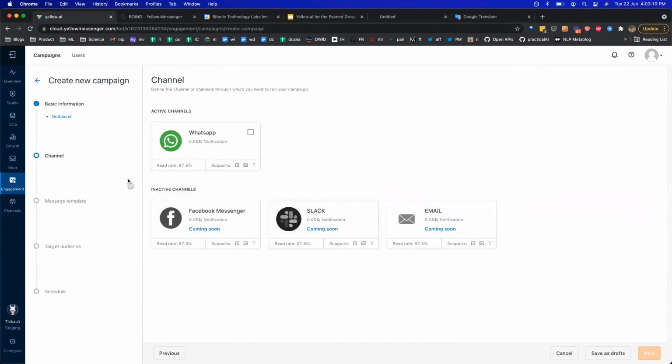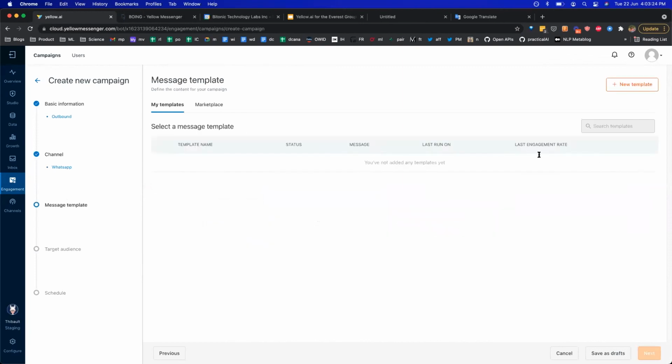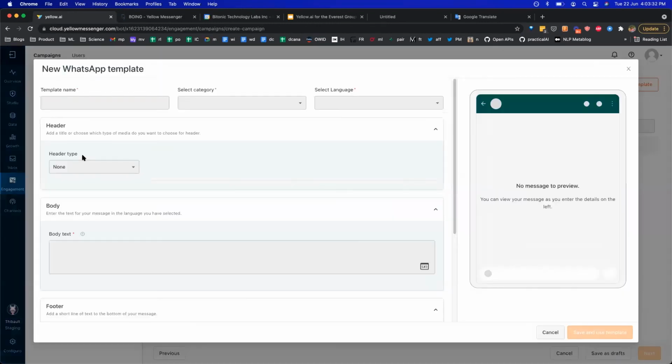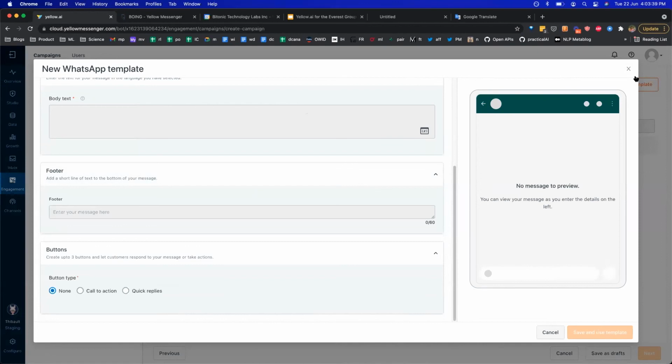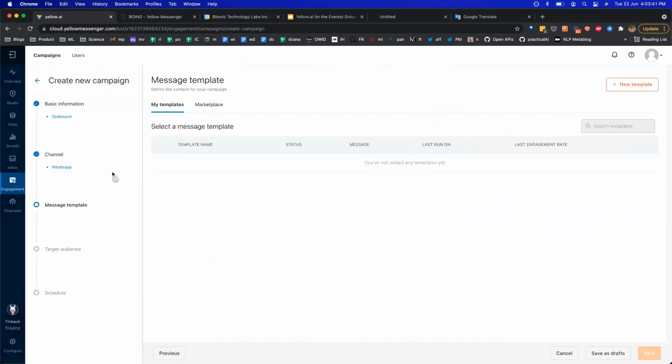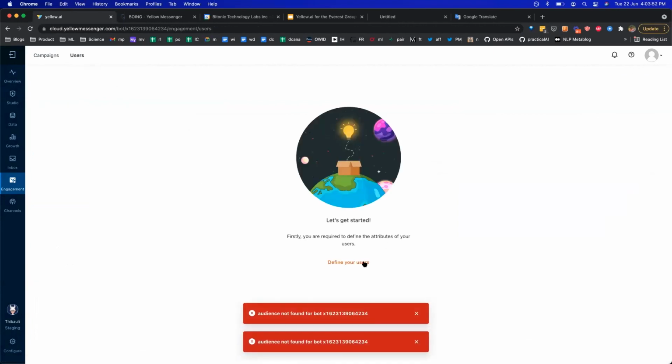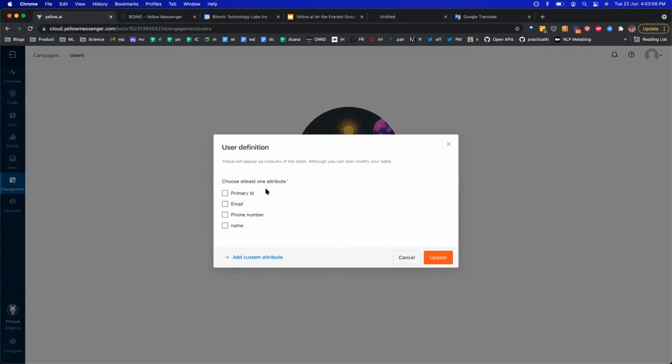Over here you can see the different channels that you can send this on. Let's say I want to send it on WhatsApp. Once I've done that, all my WhatsApp templates will automatically get listed over here. Right now, this bot does not have any template, so I can go ahead and create a new template and send it to WhatsApp for approval. Once I have that and I've selected it, I can select my target audience segment and schedule this campaign. Along with campaign, of course, there is a user tab, which is where you add your user ID or your audience details.